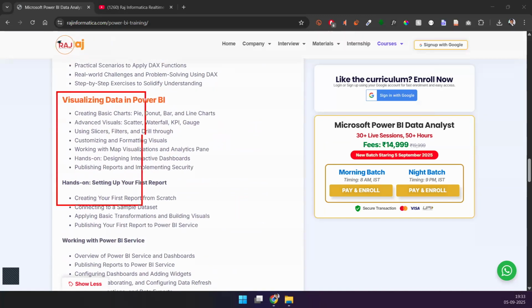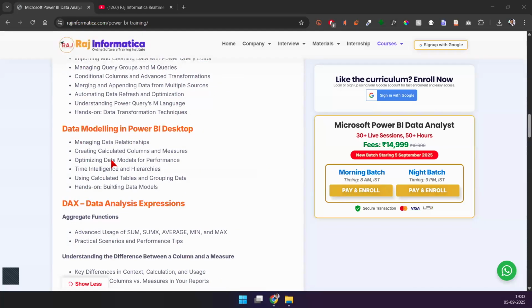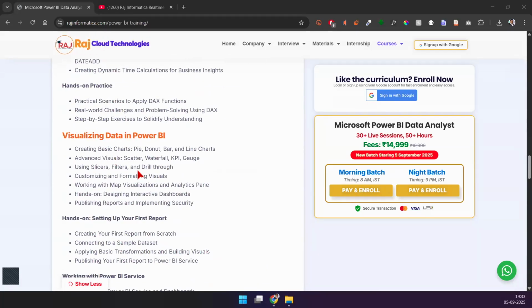Now that's when we come to visualization. Look at it. This is all about data visualization. I've been talking about data visualization for a long time now. And you know visualization is not something that I jump onto. I call this the last thing that you want to worry about, the conclusion that you want to bring out from your data. But you have to work on transforming your data. You have to work on data modeling. You have to work on the calculations and derivations that you need. All of this is to be done first. Then you work on visualization, because visualization is pretty easy and you don't have to really sweat much on these different areas.